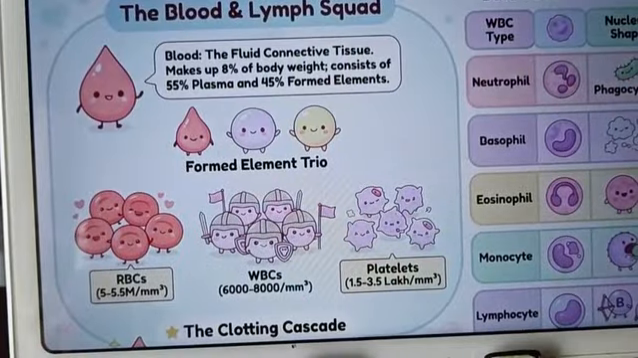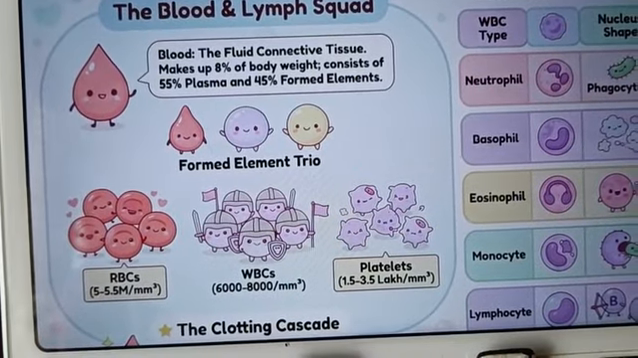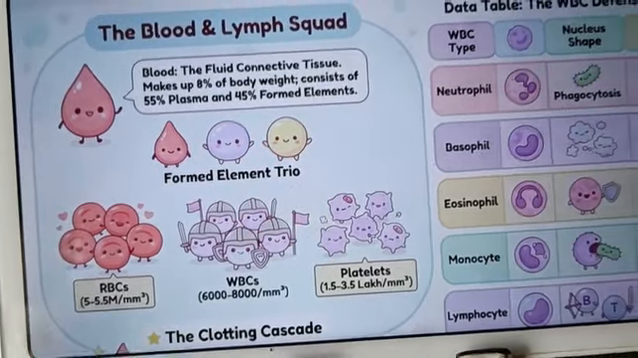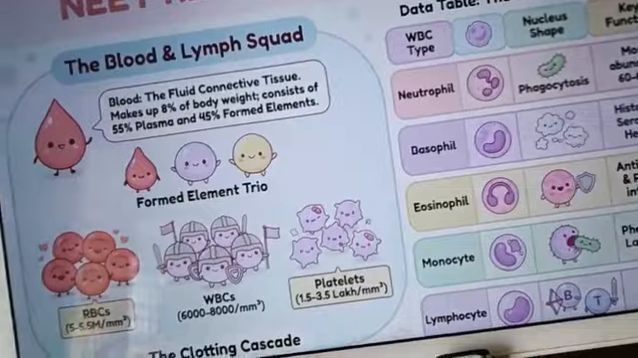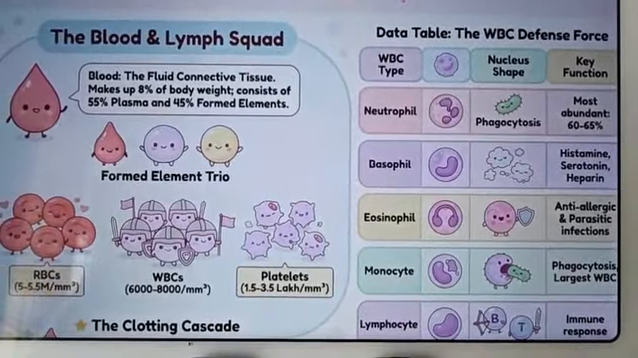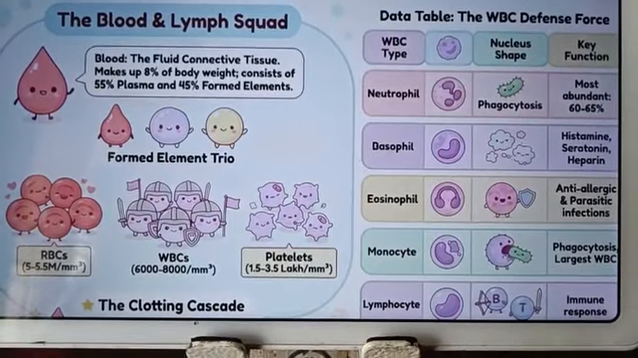Why are platelets important? What do you think? Platelets are essential for stopping bleeding. Yes, if platelet counts become very low, even a small injury can lead to excessive bleeding. How to maintain a healthy platelet level?